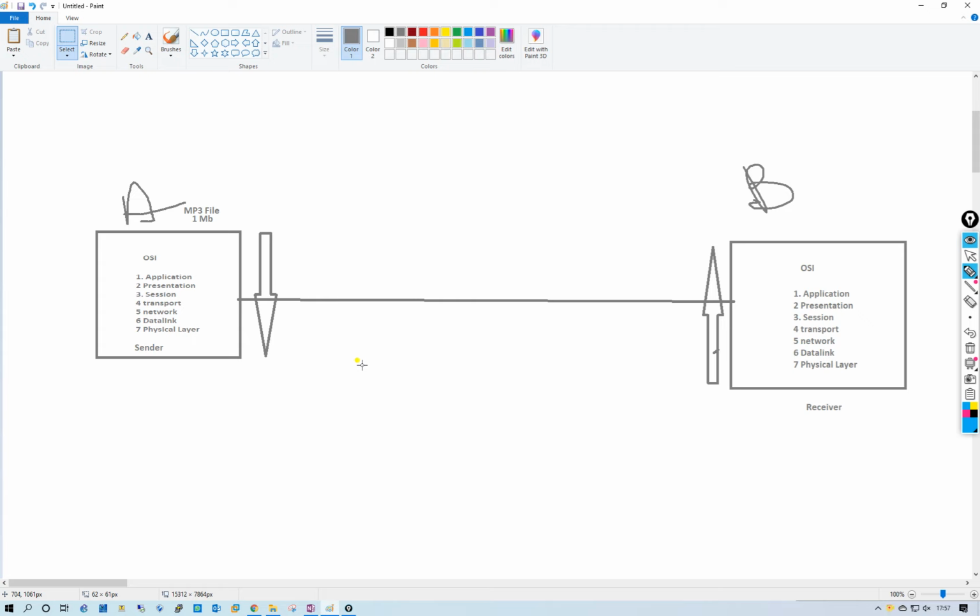On the sending computer, the transport layer is responsible for breaking the data into smaller packets. Suppose the data size is 1 MB.